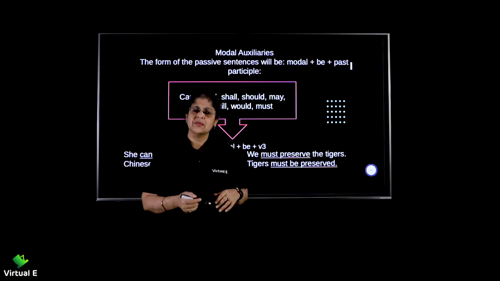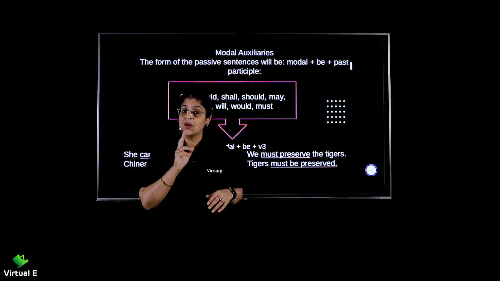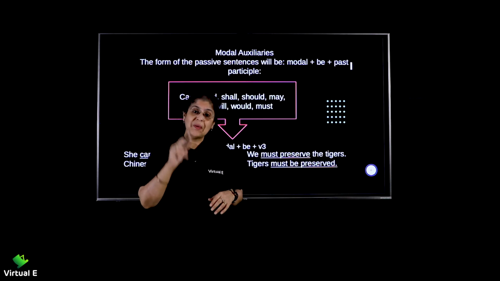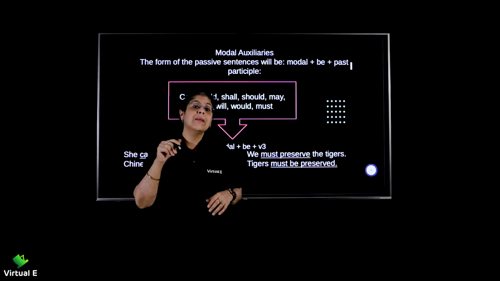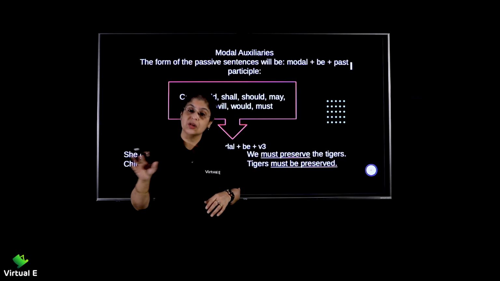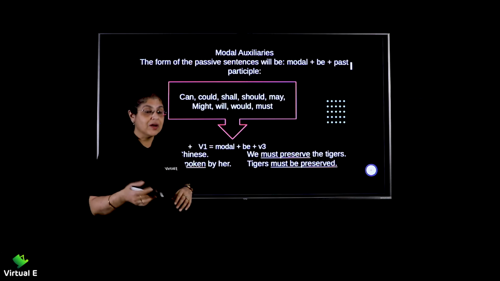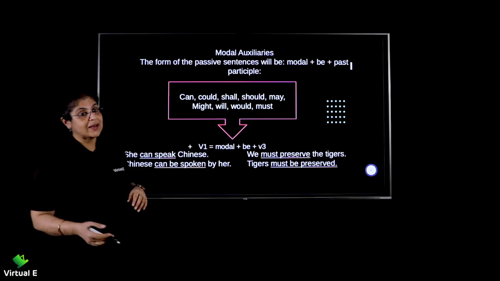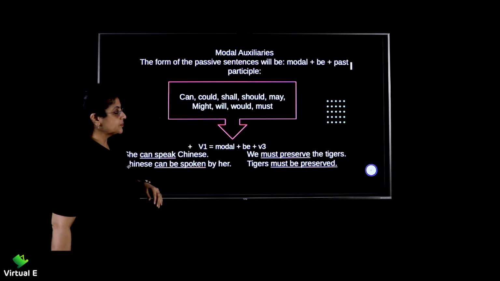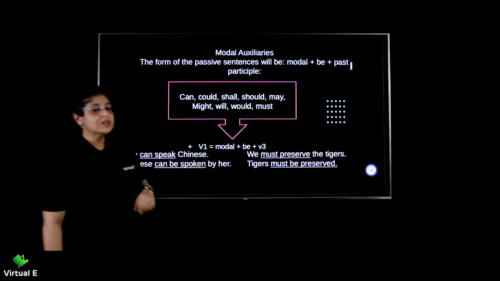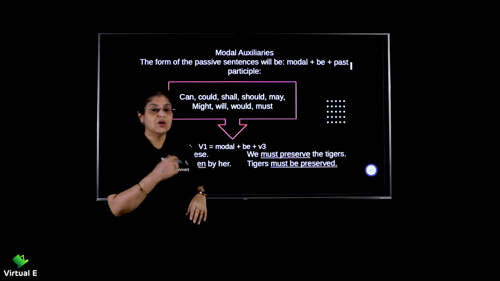And most of the times, I am not saying always, mostly in a passive voice, you will have the element 'by', but that's not always the case. If it is there, automatically it's a passive voice, or else you need to analyze and find out. So coming back to sentences where you have modal auxiliaries.